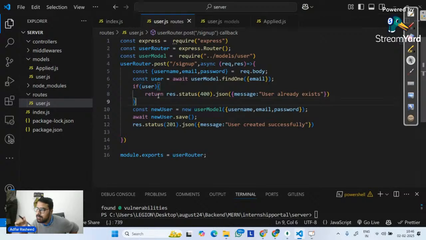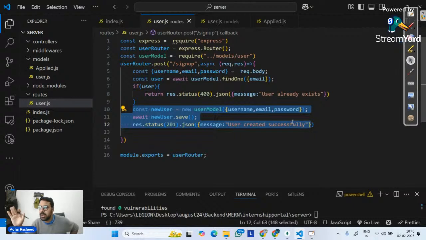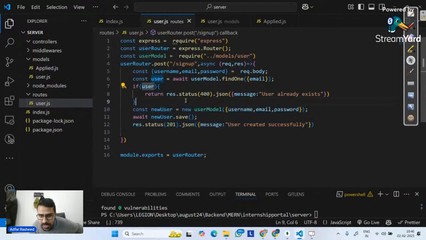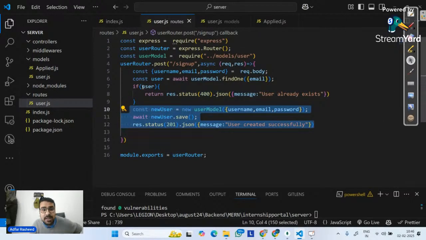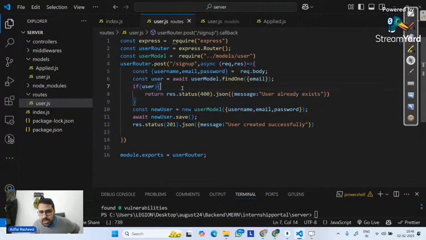And return. Always remember, when we implement return, it means this will be executed, and whatever code is below won't be executed. Return means return from here, don't execute what's below after that. So if the user is there, in that particular case it will give me this response, and it won't execute this code. But if it is not true, then only it will execute this particular code. So we have simply put a check over there, which will check whether this email account already exists or not. I hope now it makes sense.